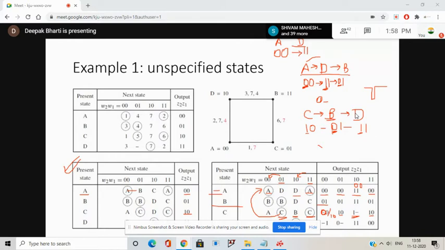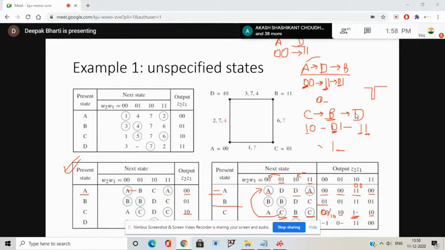So what can I do? I can fix my Z2 at 1 and dash, because my Z1 is set to change, right? It is 1 0, ultimately it has to change. It has to make a transition from 0 to 1. So that's why the 0 1 I can mark as a dash, but Z2 I want fixed. I do not want any glitch here, so I have fixed this one. So when it goes from C to B, my output will be 1 dash.